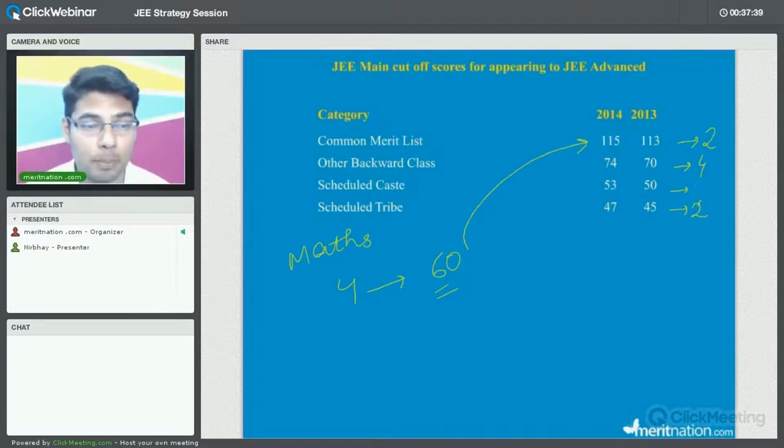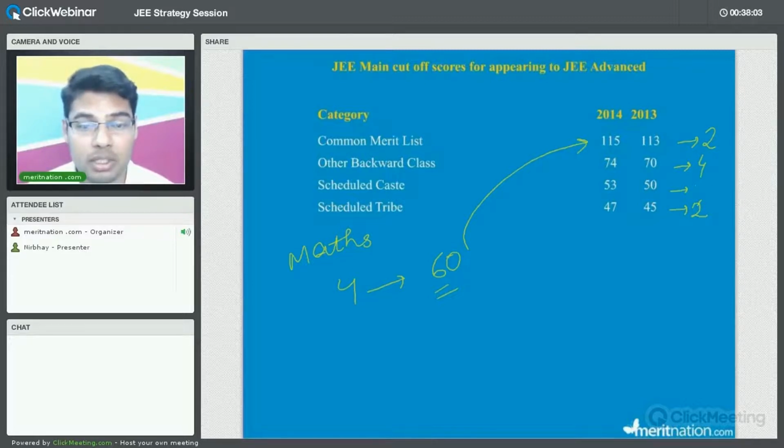So all these facts and figures you should know. All these facts and figures will make you more confident. Yes, by studying just 4 chapters I can easily score 60 marks. So in chemistry and physics combined, you will just have to score 60 marks to clear the cutoff. But the basic idea is not just to clear the cutoff. We have to score much better, right? Because we have to be on the safer side.